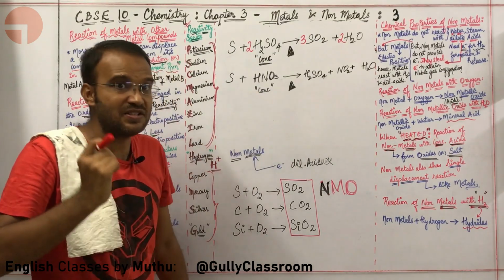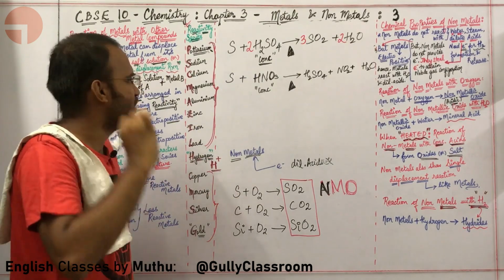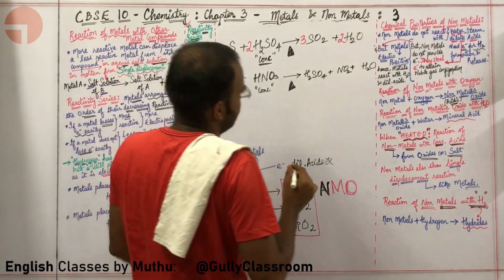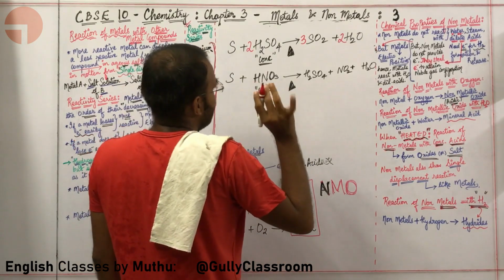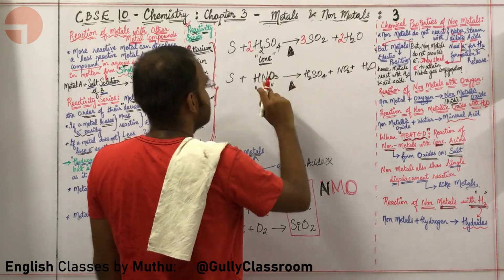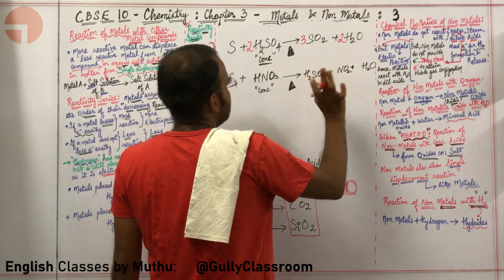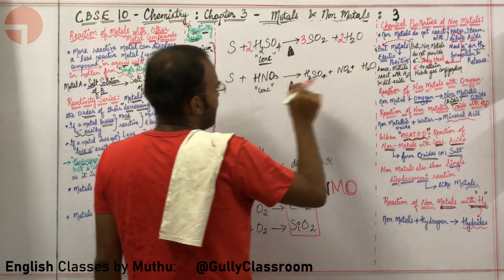Balancing this reaction is even more tough and more interesting. Do listen to me carefully for perfect understanding. What are you going to do? Okay, let me start with oxygen. Here there is 3, an odd number. Here there is 4, an even number. Here there is 2, an even number. Here there is 1, an odd number.